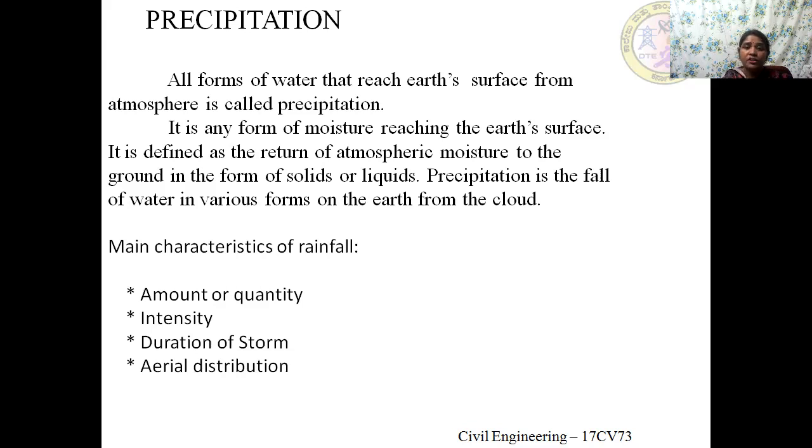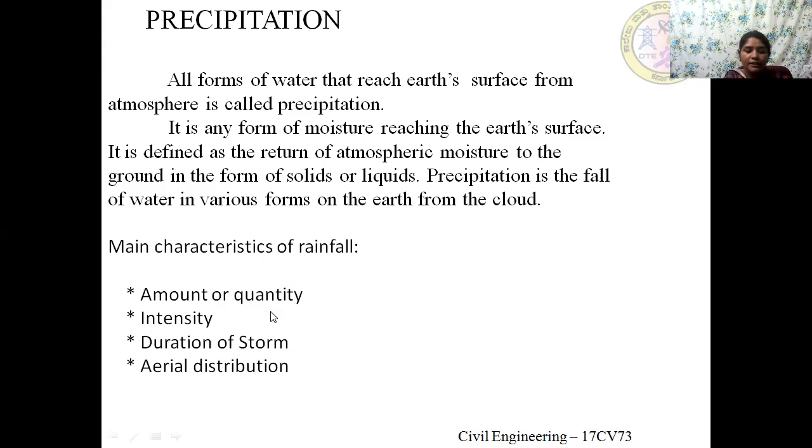The unit for measuring this amount or quantity of rainfall is centimeter. The volume of rainfall is nothing but the product of area and depth of rainfall. The amount of rainfall is usually measured with the help of rain gauges.